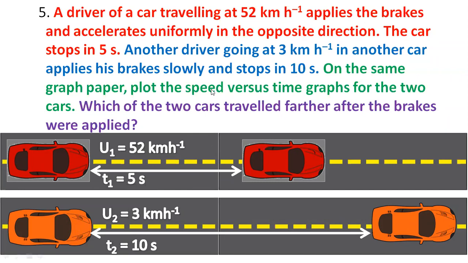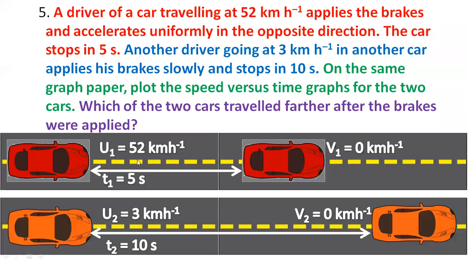Now they're asking us to plot speed versus time. It's very simple to plot speed versus time, but we should first know what the final velocity is. Initial velocities are given in the question. What about final velocity? In the question they said they applied brakes and the car stopped. Car stop ho gayi matlab kya hai? It is not moving at all. So final velocity is going to be zero, because the car is going to stop after applying brakes. Final velocity for the first case is zero, and for the second case it is also zero.